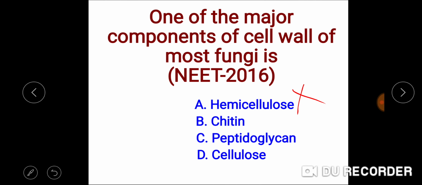Peptidoglycan is present in the bacterial cell wall. This is not the right answer. Cellulose is present in the plant cell walls. Again, this is not it. Chitin is a polysaccharide made up of N-acetyl glucosamine. So chitin is the right answer.